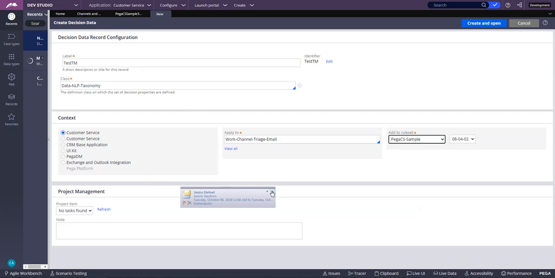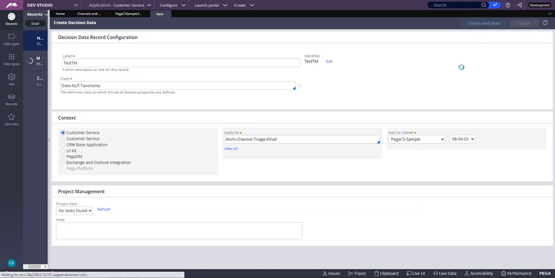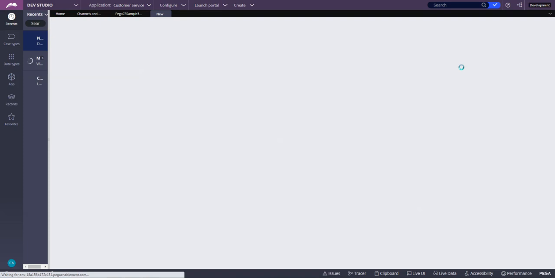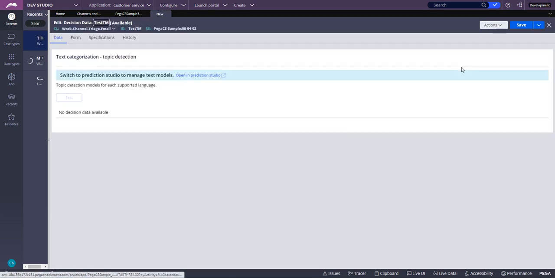We are going to say Pegasus sample, and all right. So this is there, and let's go ahead and create and open. Right now from Dev Studio we have launched out to the text analyzer. From the text analyzer, we started creating the setups, and then we are going to save this one and launch Prediction Studio to create the actual text model itself, right?